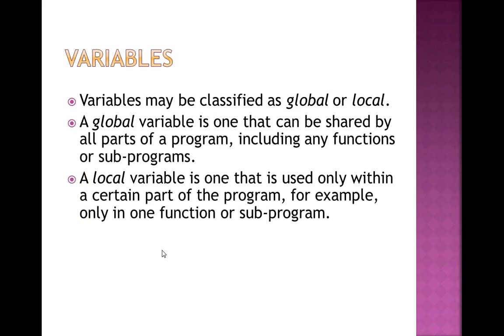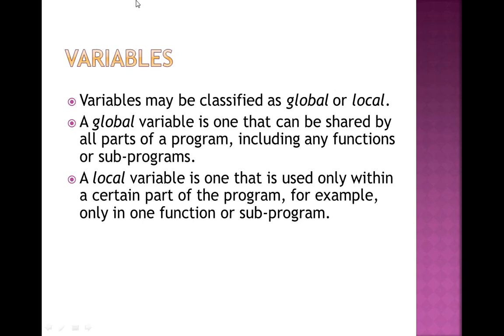Next, variables may be classified as global or local. So variables are of two types: one is local, another one is global. A global variable is one that can be shared by all parts of a program. Suppose I am writing a program. If I declare the variable as global, it can be used by any part of the program, including any functions, subprograms or anything.